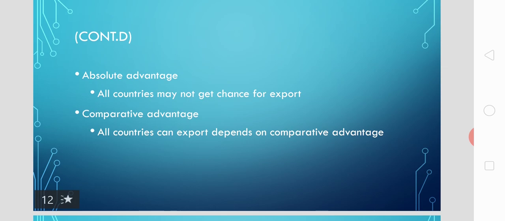This is possible in the absolute advantage theory, but in the comparative advantage theory, all nations will get a chance for export, as we are just looking at whether any nation has comparative advantage on certain commodities.